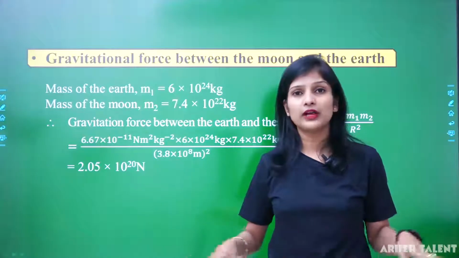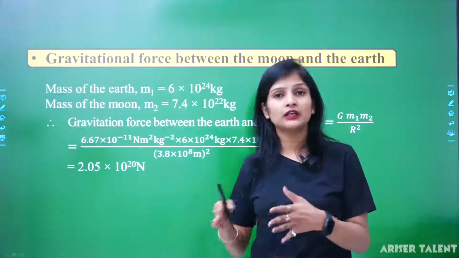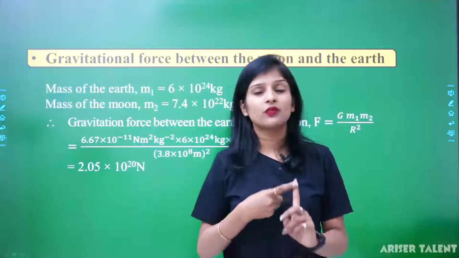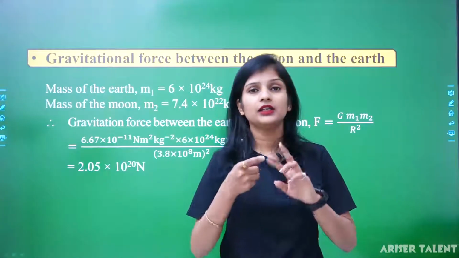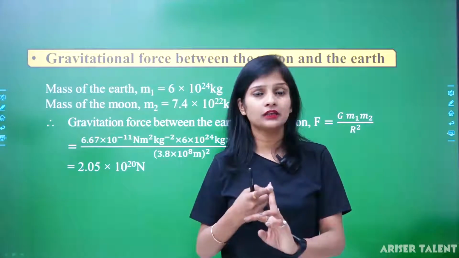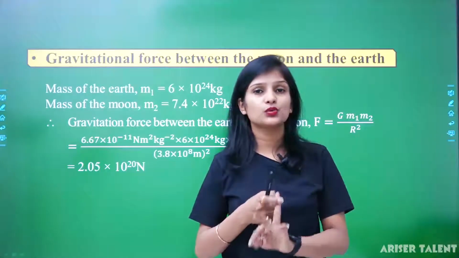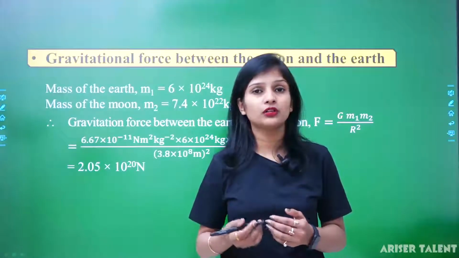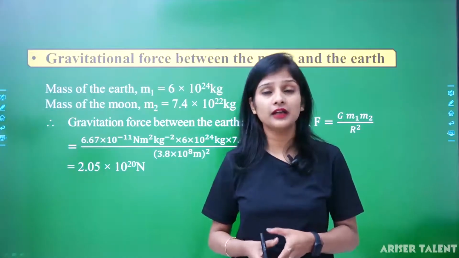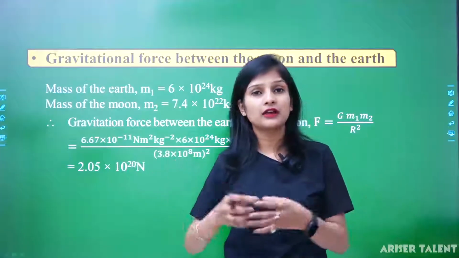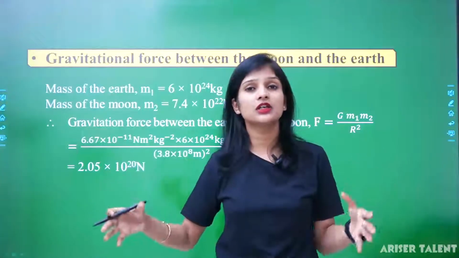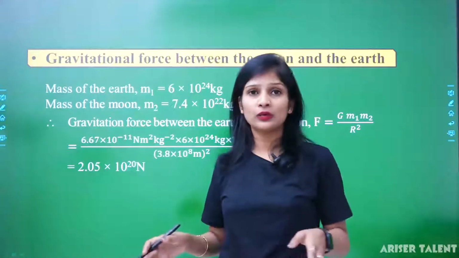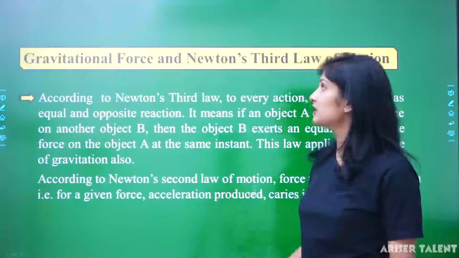Okay, so now you get it. Now you can calculate gravitational force. There are three cases. First, we are considering 1 kg of mass and earth. In the second case we are considering sun and earth. In the third case we are considering moon and earth. And what is the conclusion? Conclusion is that they are not in contact but attracted to each other just because there is a very large gravitational force between them. Okay, now clear? So this is the gravitational force.